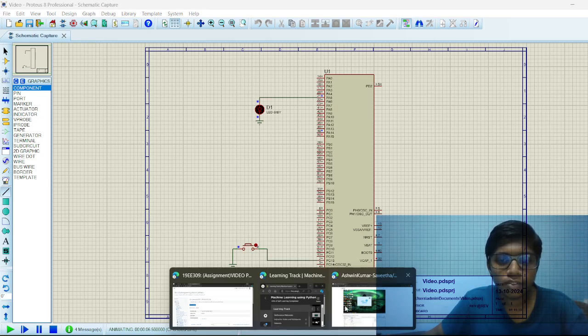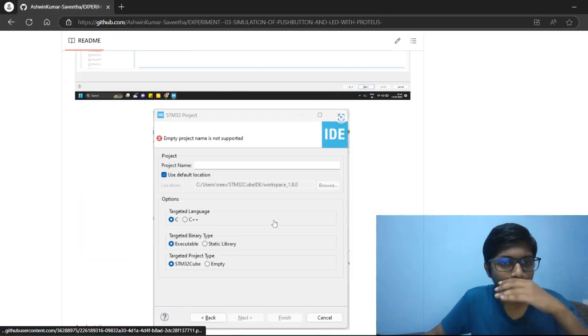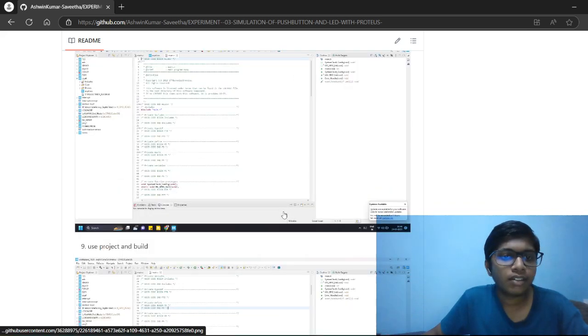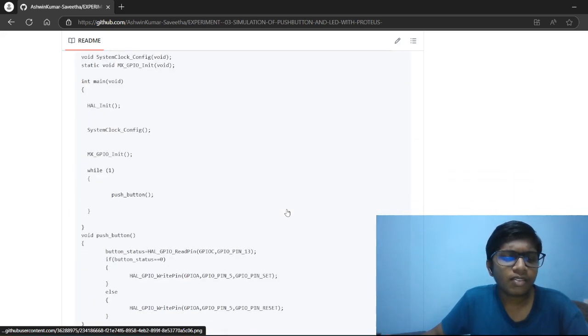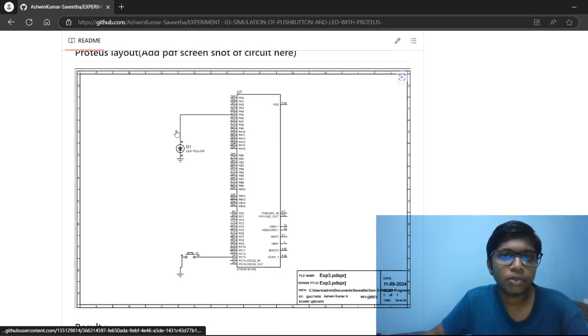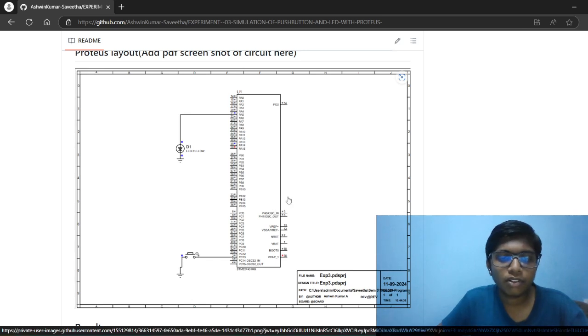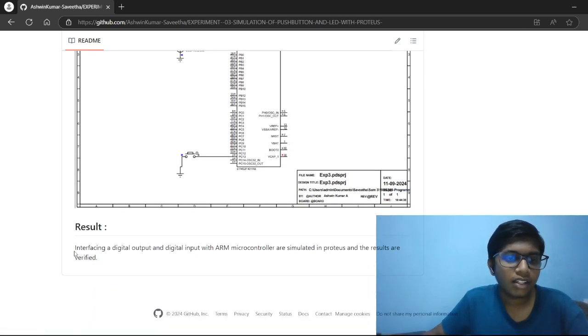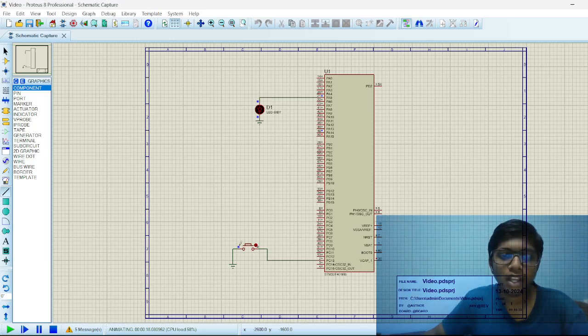And finally, for the result, after executing the program, we get the Proteus output as the following. The interfacing of a digital output and digital input with ARM microcontroller is simulated in Proteus and the results are verified successfully. We could see the output as the LED glows properly.